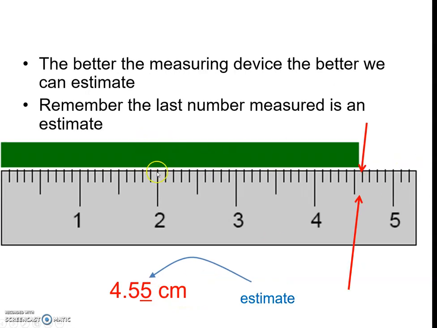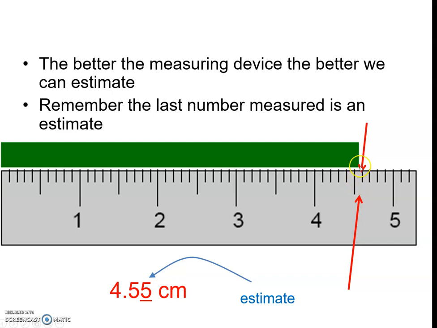Let's say we use a better measuring device, meaning that we can make a better estimation. Remember, the last number measured is an estimated number. So this is a ruler. The unit for this ruler is centimeter. We know that the length of this object falls at this mark. So we take 4, 4.5, this is a certain digit, 4.5.